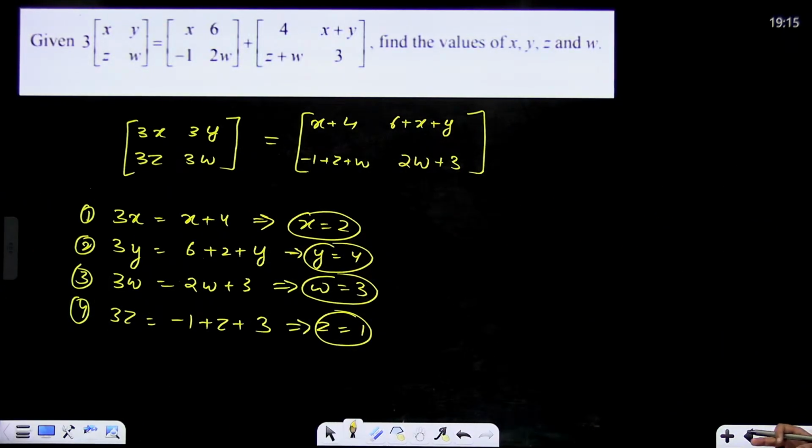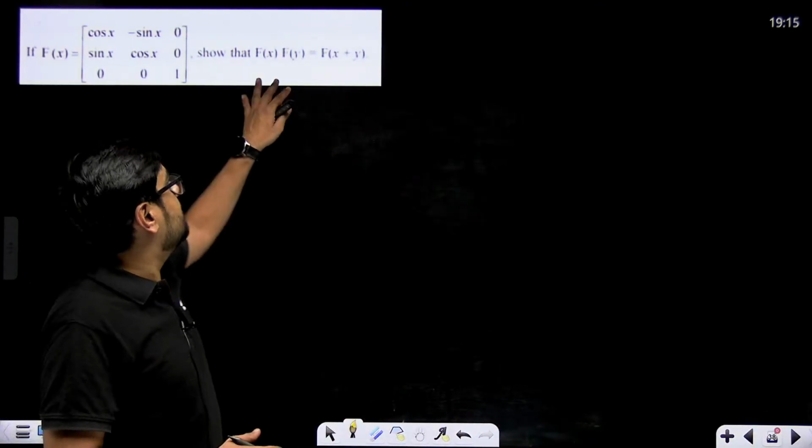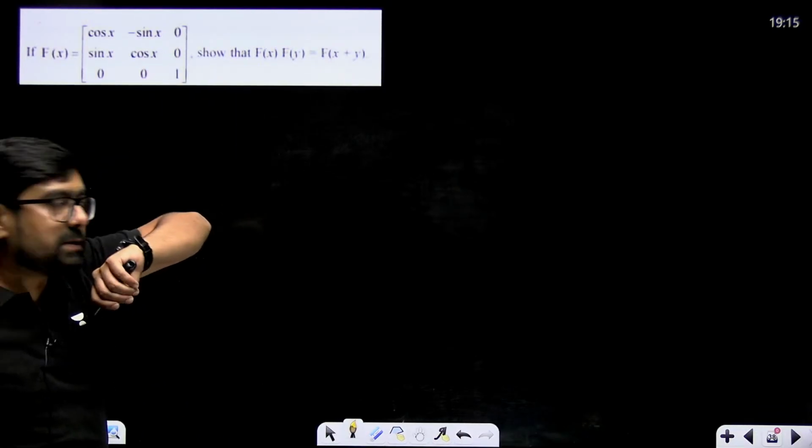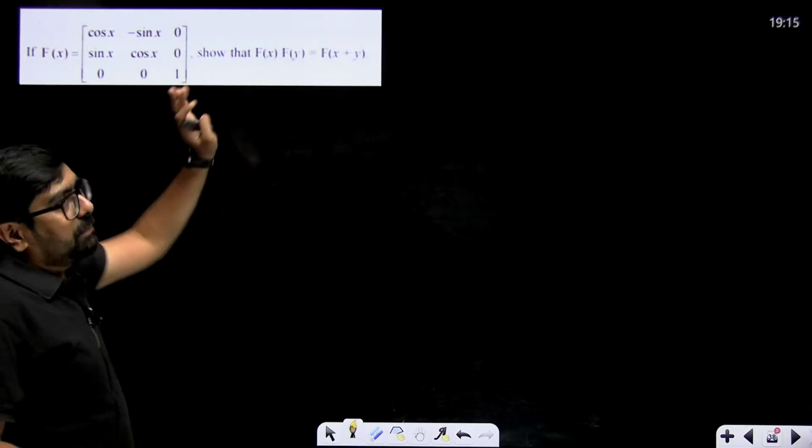Simple questions are going to be asked. These are 2 or 3 marks. These can be asked in 2 or 3 marks. This particular type of question is an NCERT question and also in sample papers, right? This type of particular question can be made. I expect that they can give something like this.